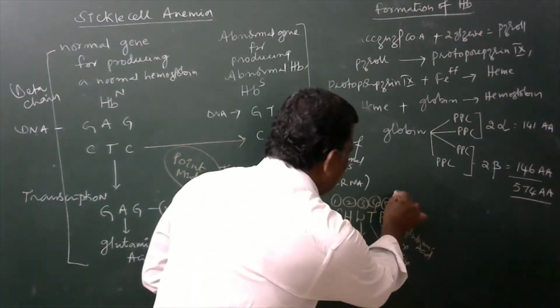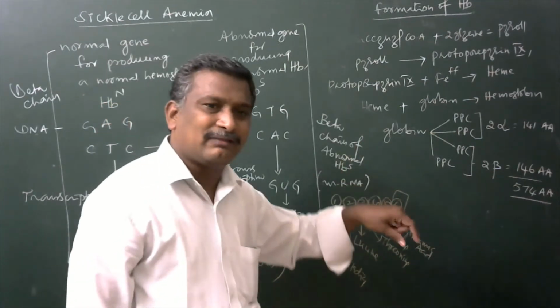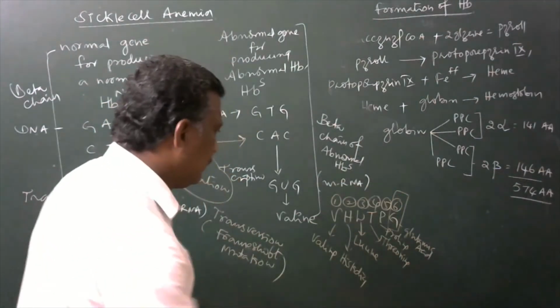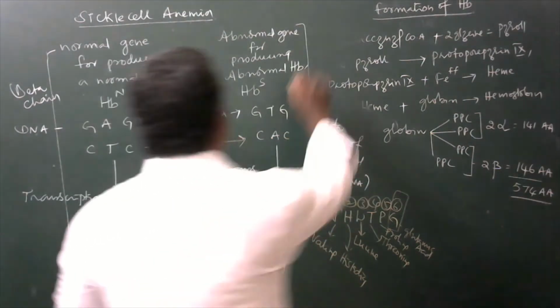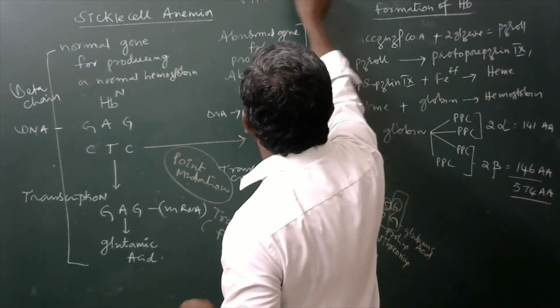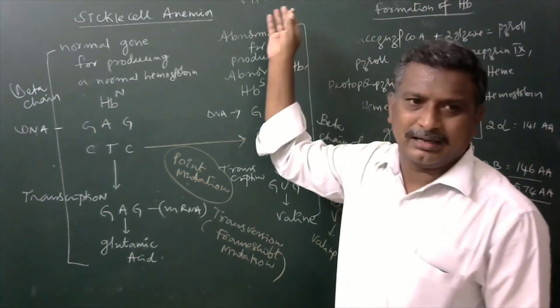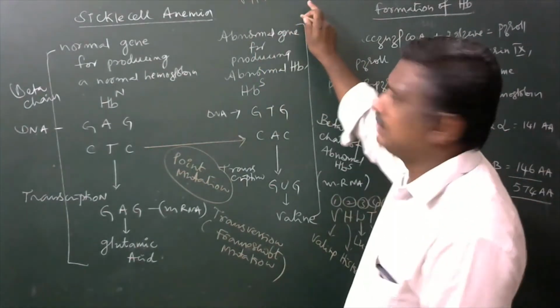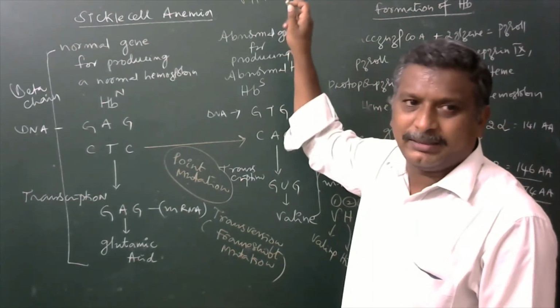So the sixth place is occupied by glutamic acid. But in the case of abnormal hemoglobin, I am writing here VHLTPV. Again, the first place and the sixth place both are occupied by valine. Okay. Now we have to remember the sixth place which is occupied by valine.